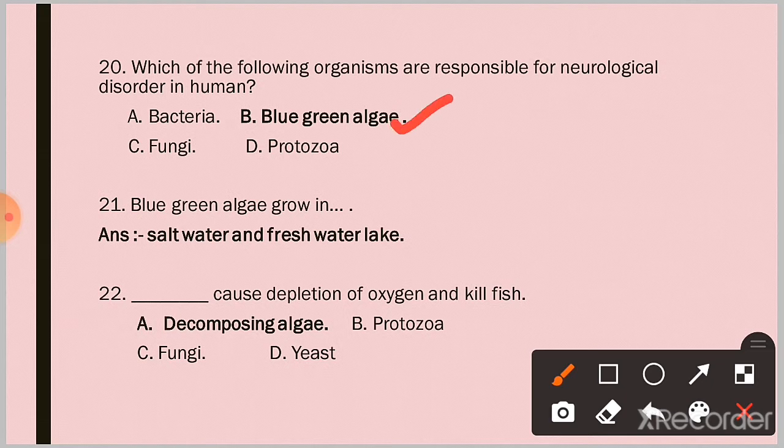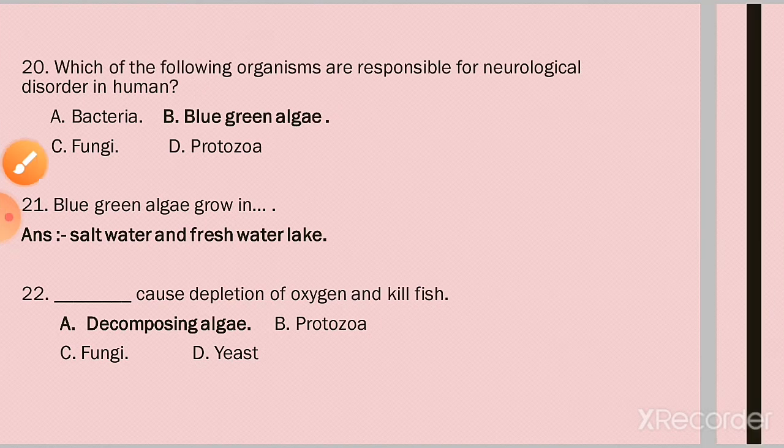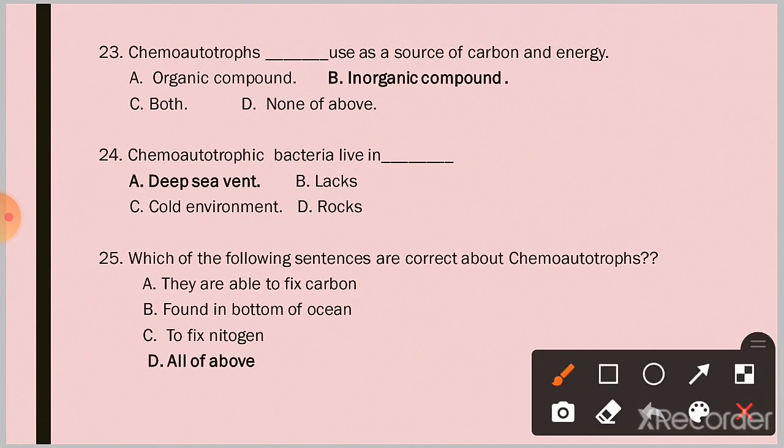Question 21. Blue-green algae grow in saltwater and freshwater lakes. Question 22. Dash causes depletion of oxygen and kills fish. Option A. Decomposing algae. Question 23. Chemoautotrophs use dash as a source of carbon and energy. Option B. Inorganic compounds. Question 24. Chemoautotrophic bacteria live in option A.